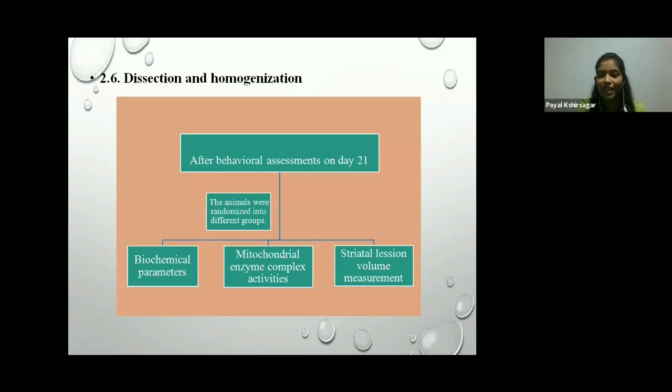Then dissection and homogenization. After the assessment on day 21, the animals were randomized into different groups for biochemical parameters, mitochondrial enzyme complex activities, and striatal lesion volume measurement. After that, the animals were sacrificed by the decapitation method. Decapitation means the head of the animal is separated from the body. And the brain of the animal is placed on ice for further estimation, that is biochemical parameters, mitochondrial enzyme complex activity and striatal lesion volume measurement.